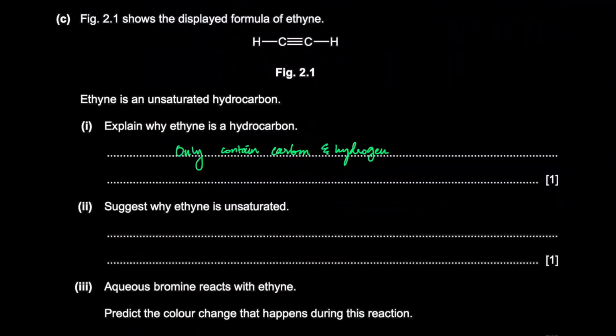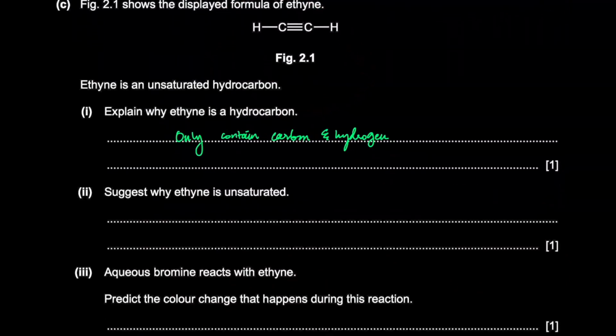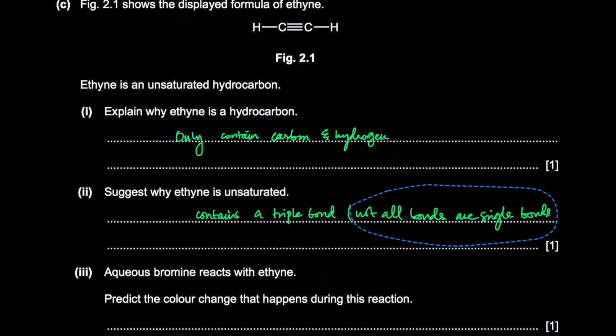And then why is it unsaturated? Because it has a triple bond, right? So again, saturated means all the bonds are single bonds. Okay, all the bonds are single bonds. Here we have a triple bond, so contains a triple bond, right? Or you can say not all bonds are single bonds. Contains a triple bond, or not all bonds are single bonds.